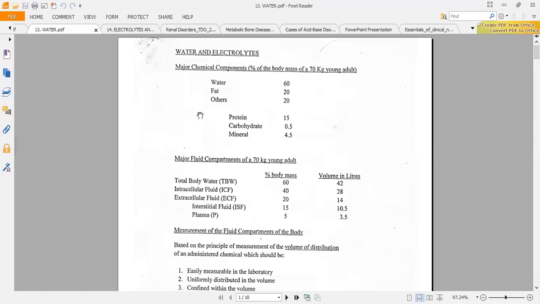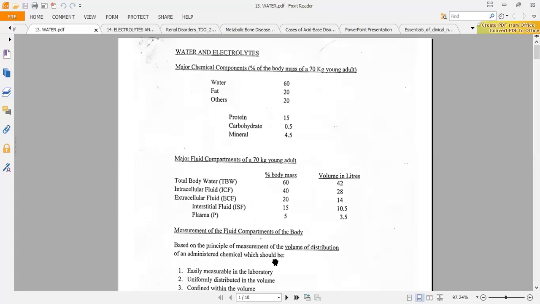So they inject these dyes, and then they allow some time. Then they take the blood sample and find the concentration of the dye. Then they use the formula: concentration is equal to mass over volume. Then they make volume the subject, and then they get the volume of distribution.